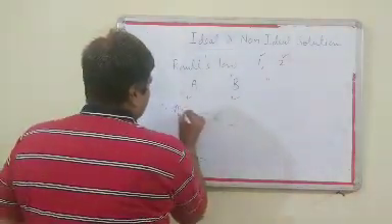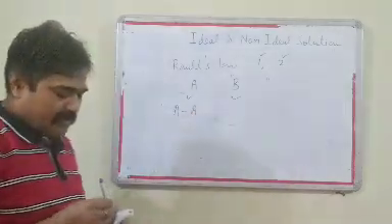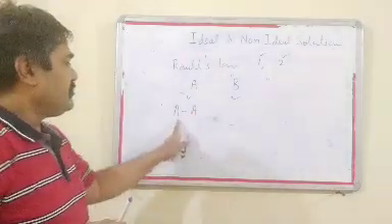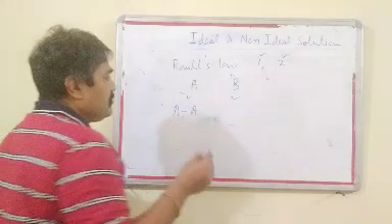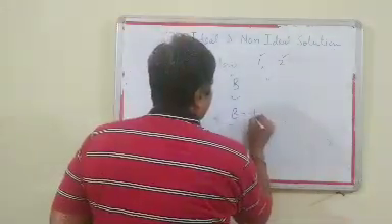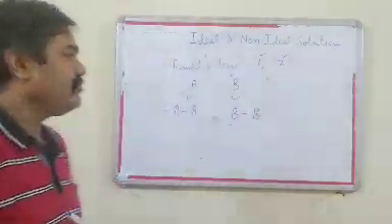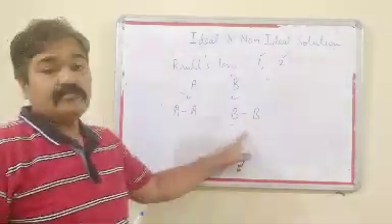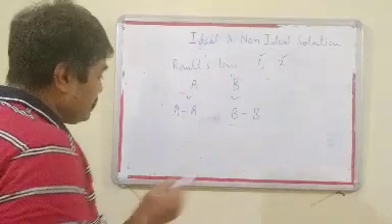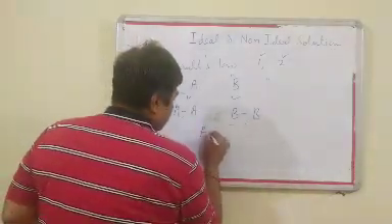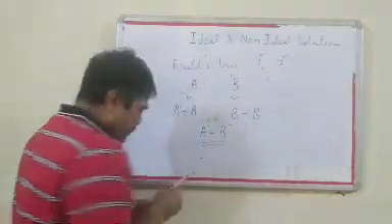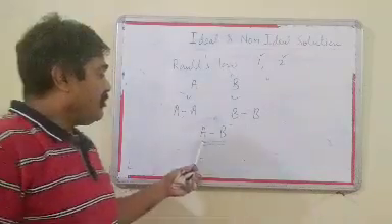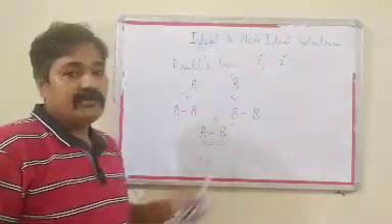The interaction between the molecules of the solvent is denoted by AA, and the interaction between the molecules of the solute is denoted by BB. And whenever we prepare the solution, there will be another interaction, that is the interaction between the molecules of the solvent and the solute.